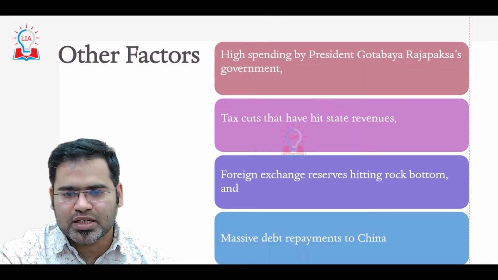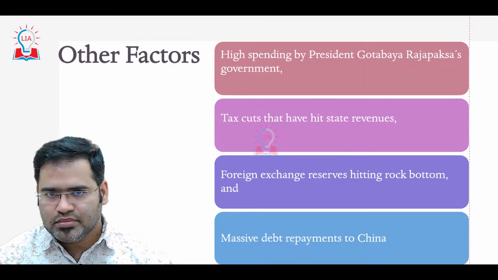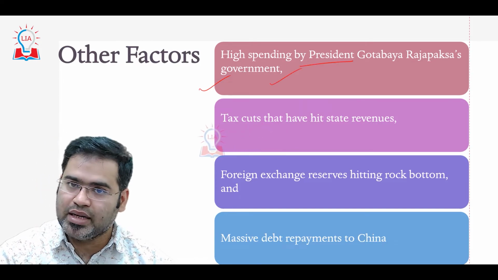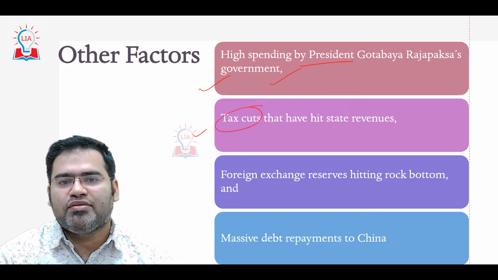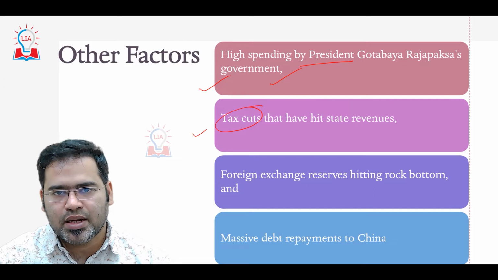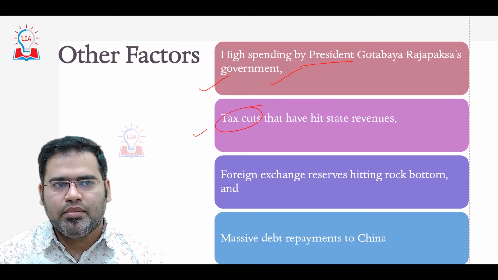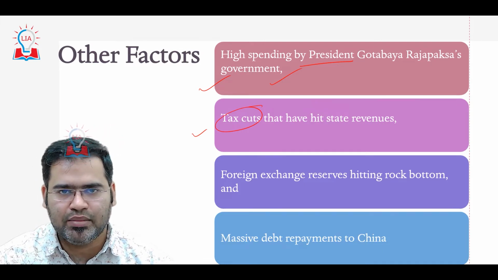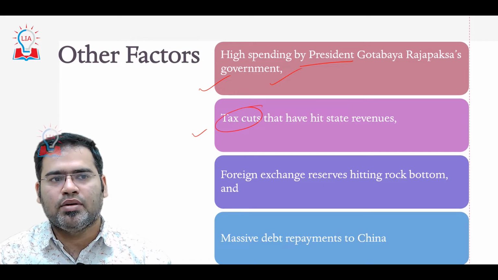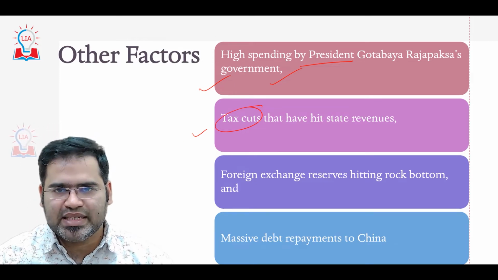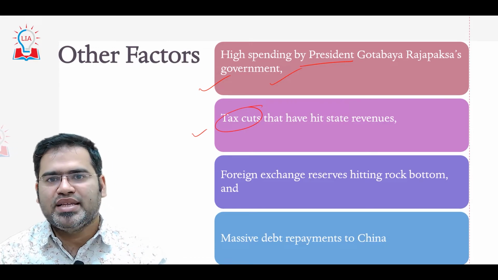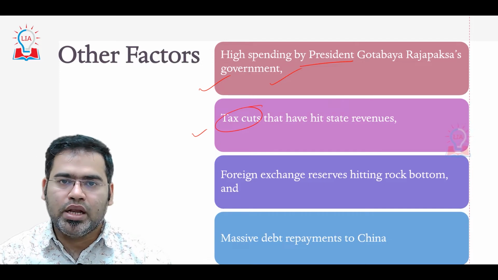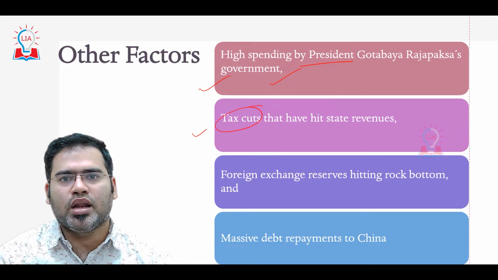Now if we see other factors that define the Sri Lankan crisis, for example, high spending by the president and the government is also happening. Another is tax cuts. If tax has been cut by the government, the purchasing power of the people can be increased. For example, if income tax is 30%, and you are earning 100 rupees, just as a hypothetical example, I am not calculating indirect tax here, then only 70 rupees are left with you. But if the government decreases this tax from 30 to 20%, now 80 rupees are left with you. So definitely compared to earlier, now you have more purchasing power.